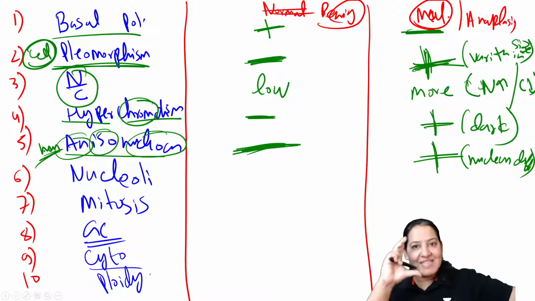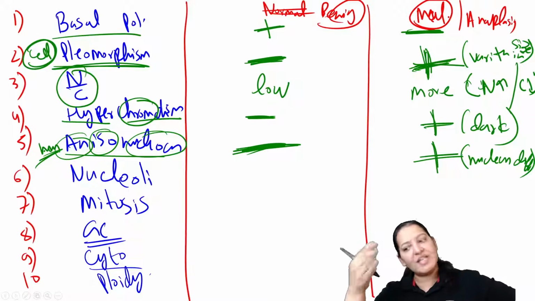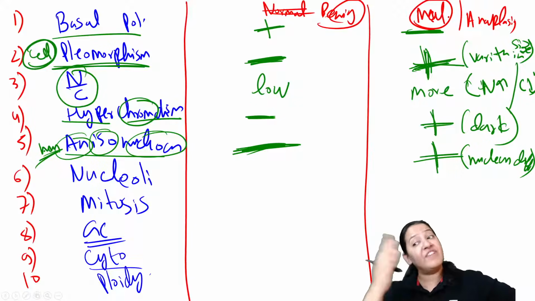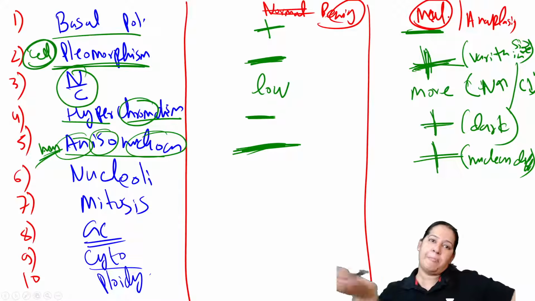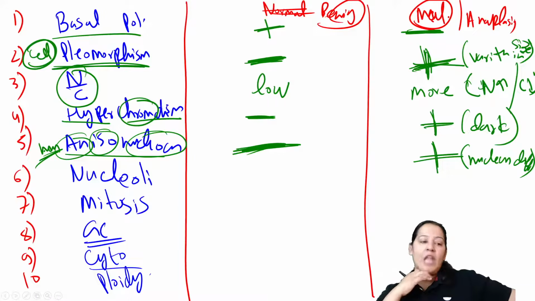Both the features, the cell are small, medium, large. The nucleus is small, medium, large. That is pleomorphism and anisonucleosis. Both are features of malignancy, not benign tumors. Give me a thumbs up.